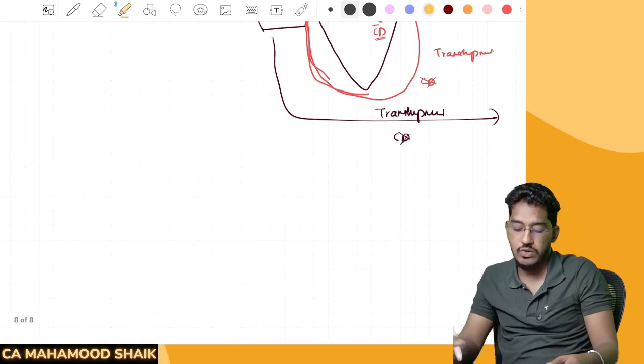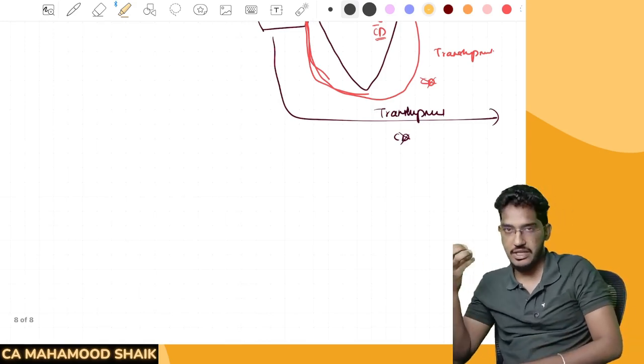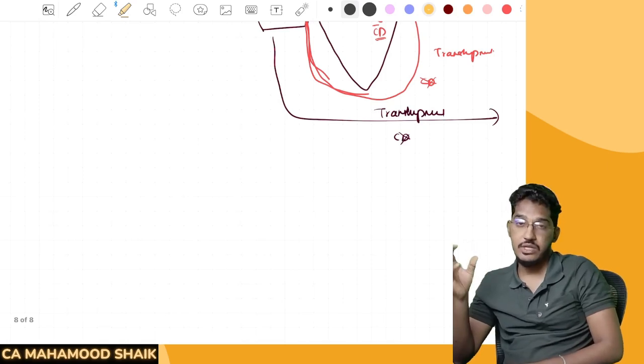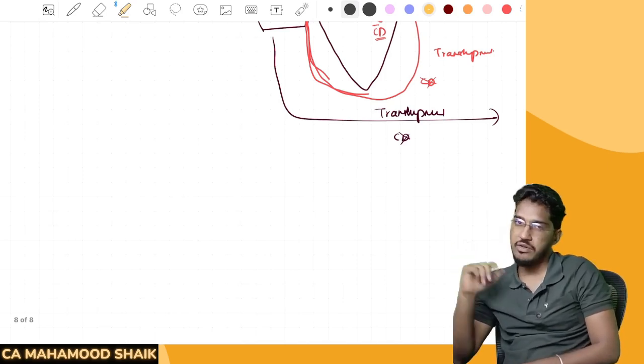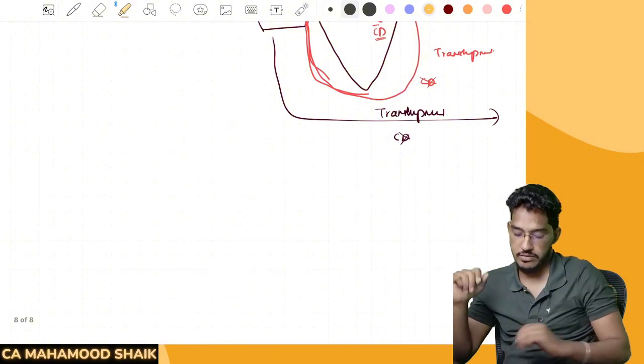Deterioration refers to reduction in the quality due to natural causes. Deterioration means reduction in the quality. Some quality has reduced, but damage means that it has become unfit for your intended purposes. Not so important from the examination perspective.